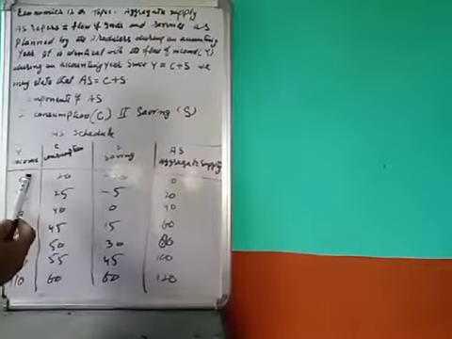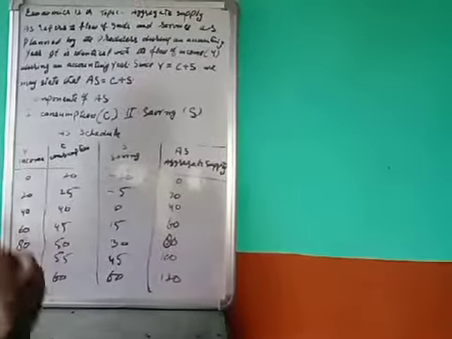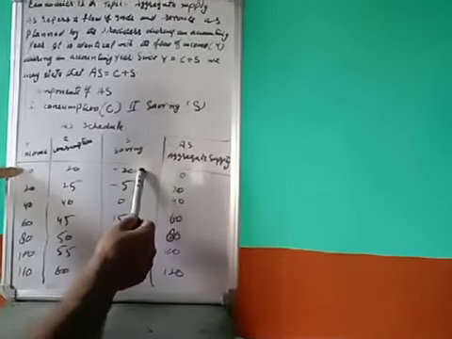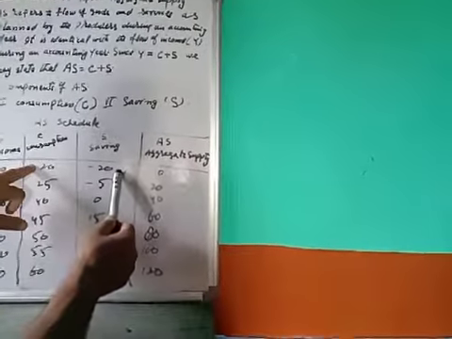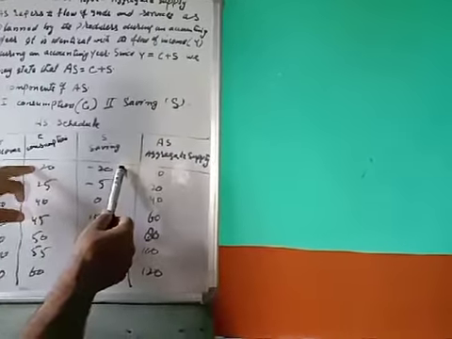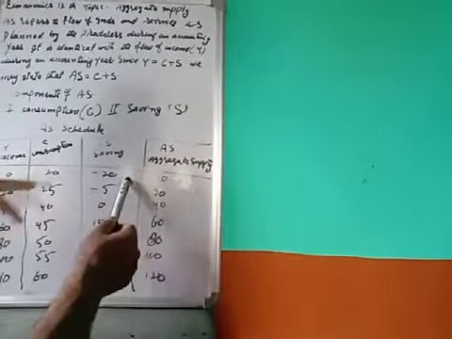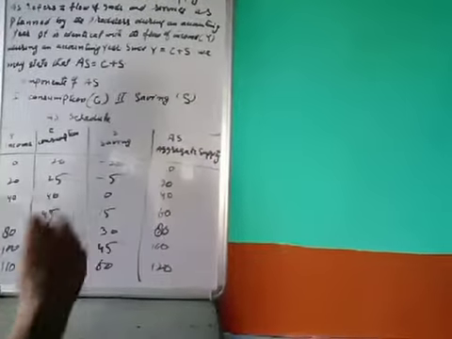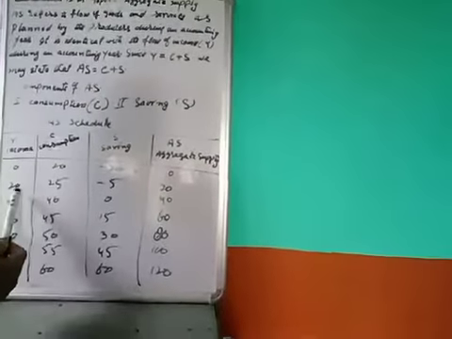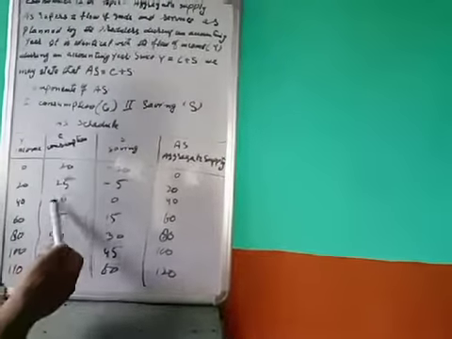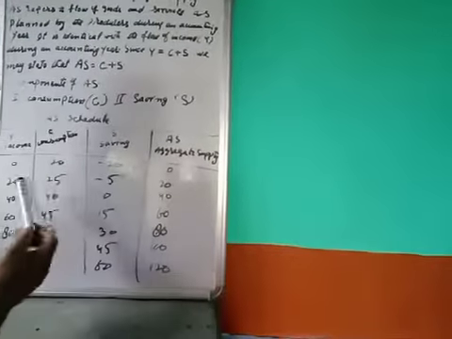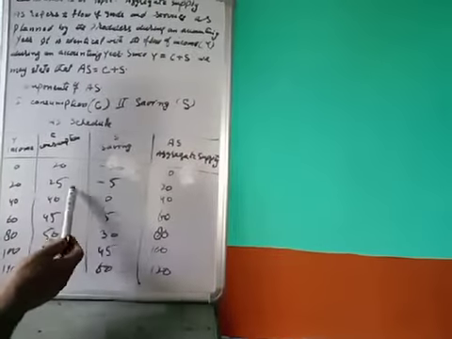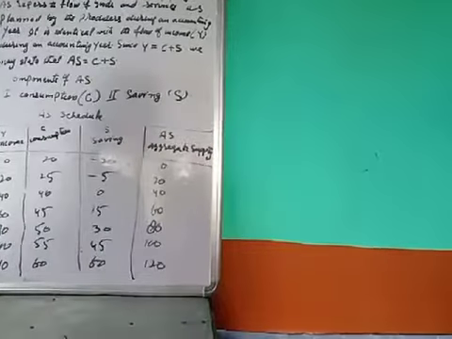When income was 0, consumption was 20, so saving was minus 20 crore rupees, because he consumed 20 with no income. When income was 20, consumption was 25, so saving is 20 minus 25, that is minus 5 crore rupees.